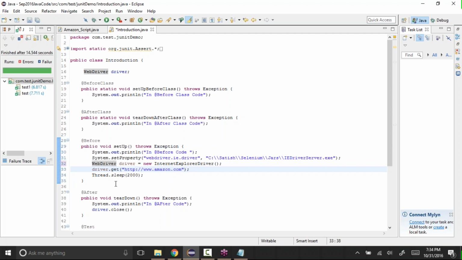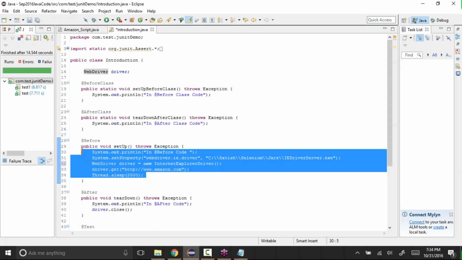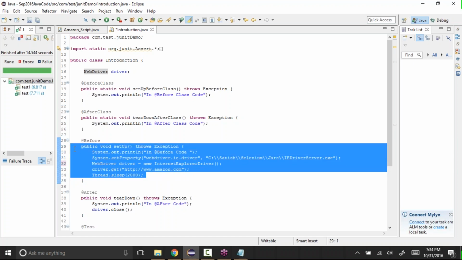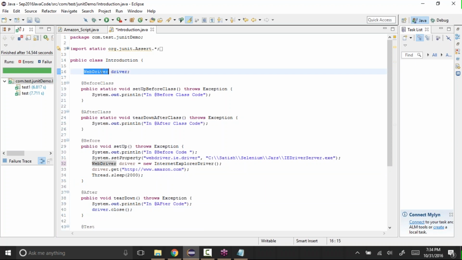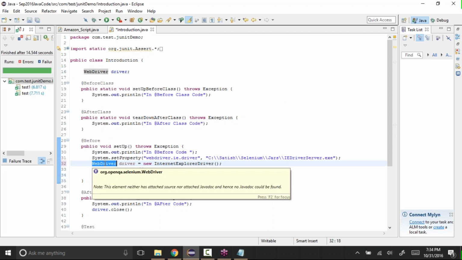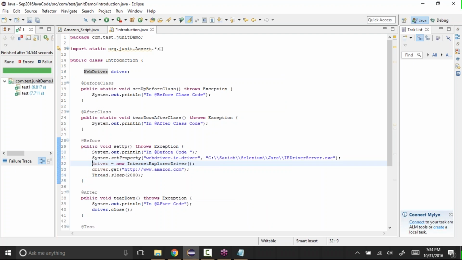By this what happened is, as we are defining the variable again inside that method, the life of that variable will be in that method itself, so it did not come out. That's why it didn't know what this driver is. As we already defined WebDriver driver here, we don't need to define it again, so we can directly assign it. See, driver equal to new InternetExplorerDriver.